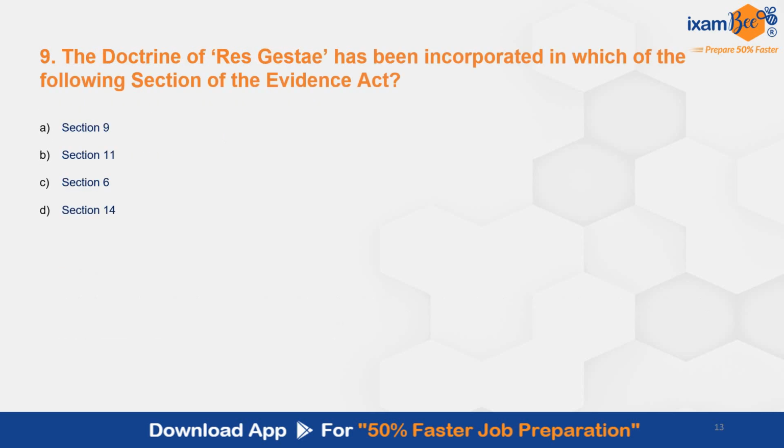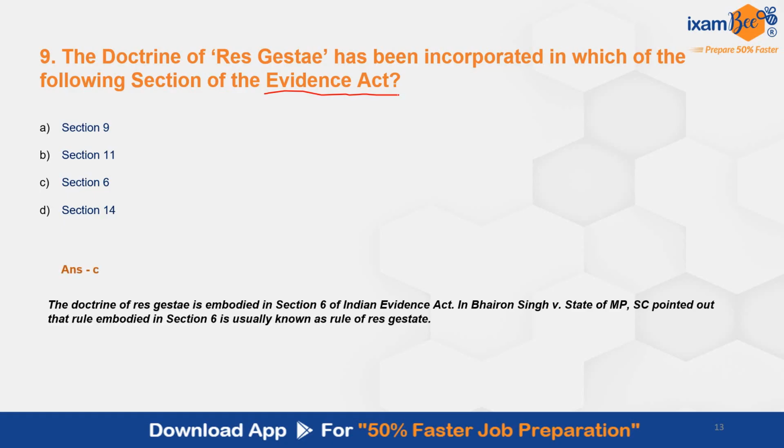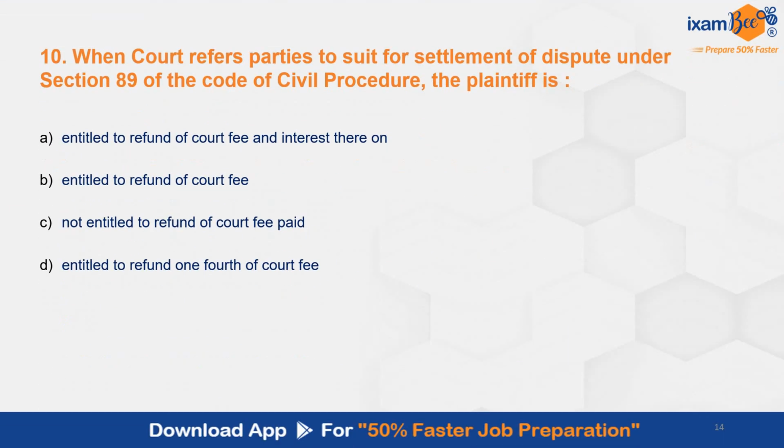Then question number 9. I think this is a question which has been mistakenly added. It's of Evidence Act. You can read it. The doctrine of res gestae has been incorporated in which of the following section? That is section number 6. We will discuss this again when we are discussing questions from Evidence Act. As of now, question 10.